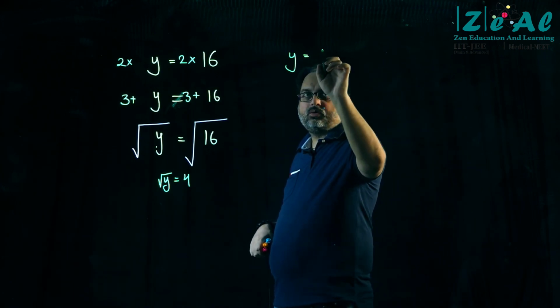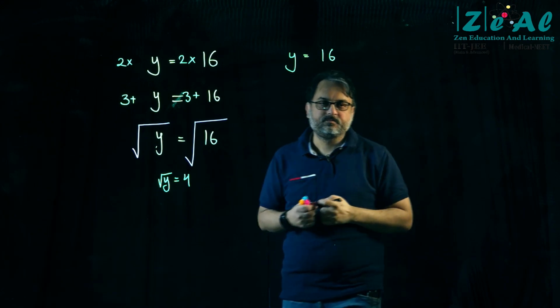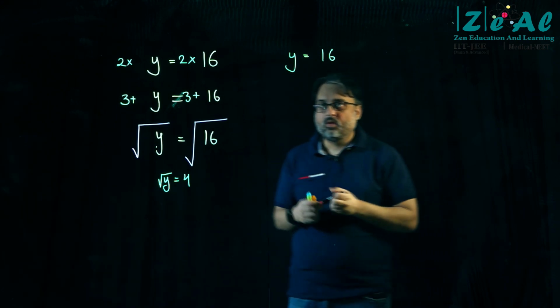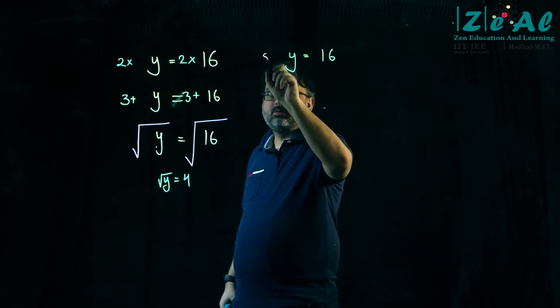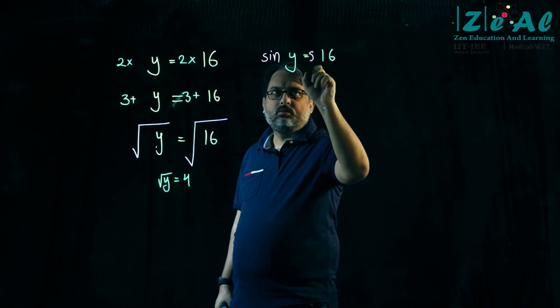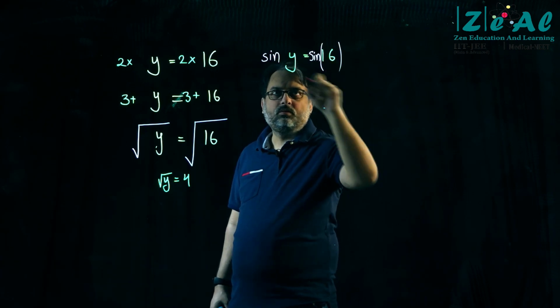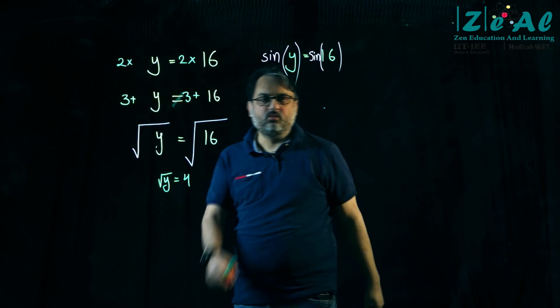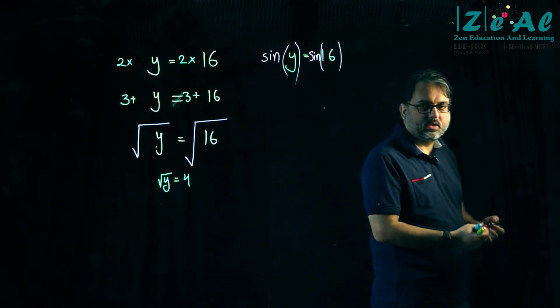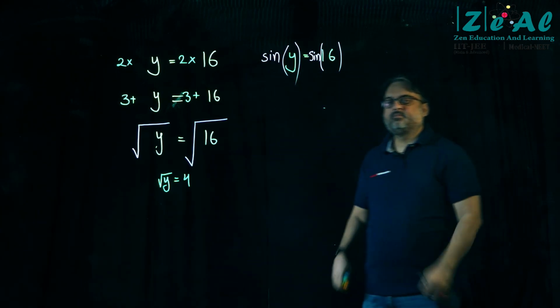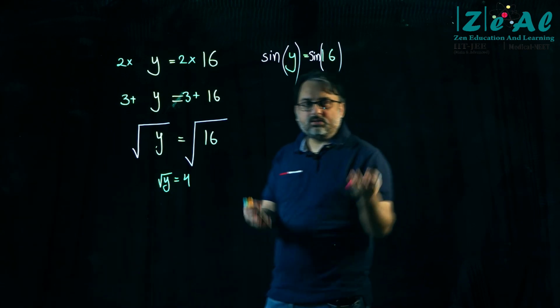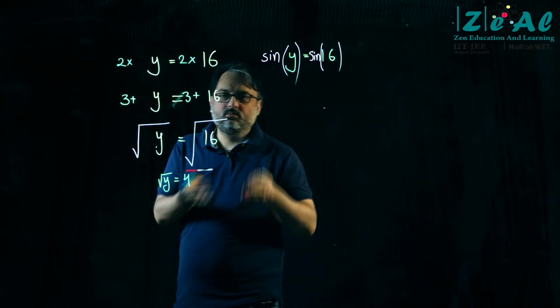Y is equal to 16. Can I do this? Is this okay? Yes, of course. What have I done? Sine.